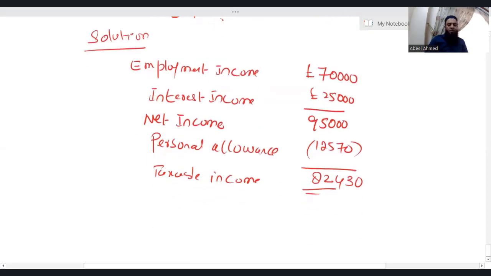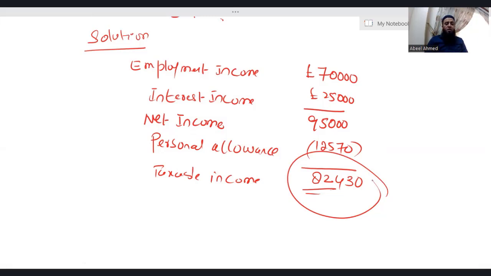Now listen and listen carefully. We need to decide the individual's tax paying status. Why do we need to decide the individual's tax paying status? Because in this question, we have saving income as well, and exactly what nil rate band an individual gets depends on the tax paying status. By looking at 82,430, which is more than the limit of the basic rate band, we can easily say this is a higher rate taxpayer. Since this individual is a higher rate taxpayer, that is why they get a nil rate band of 500.